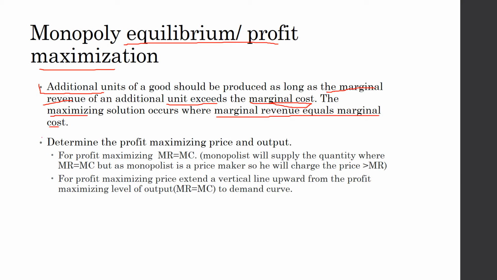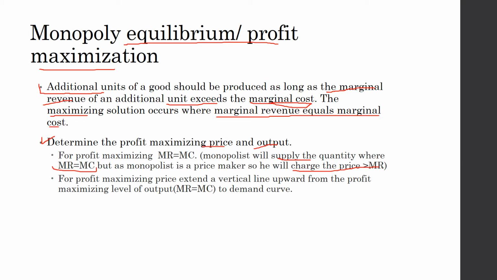So now determination of profit maximizing price and output. For profit maximizing, there should be the point at which the marginal cost curve cuts the marginal revenue curve. That is our profit maximizing point, and at that point the monopolist will supply the quantity where marginal revenue equals marginal cost. But the monopolist is the price maker, so he will charge a price greater than marginal revenue. Why? Because he has control over price. That's why he will charge more price in order to maximize his profit.